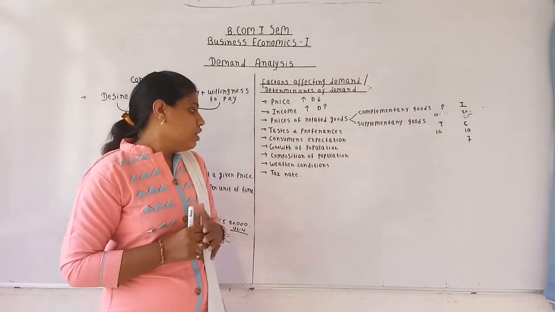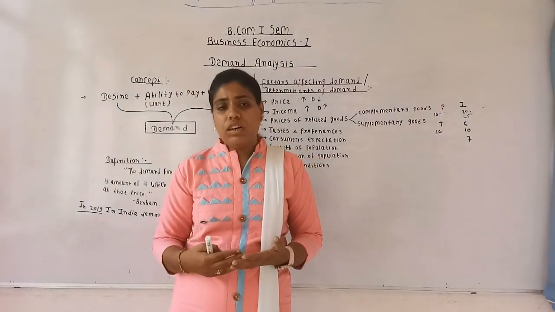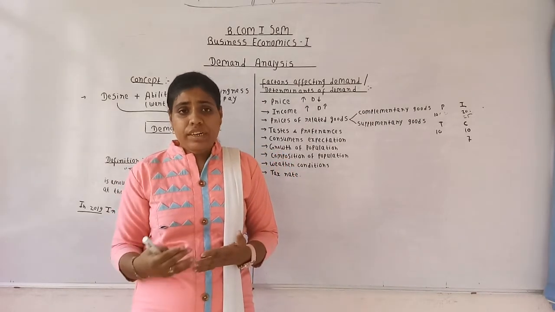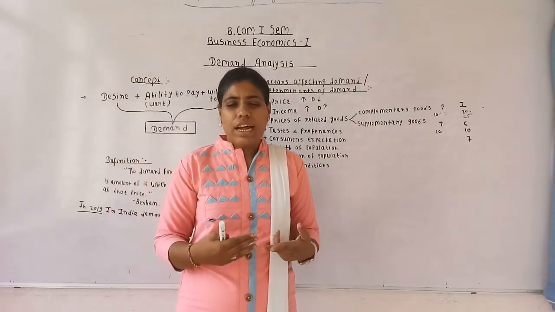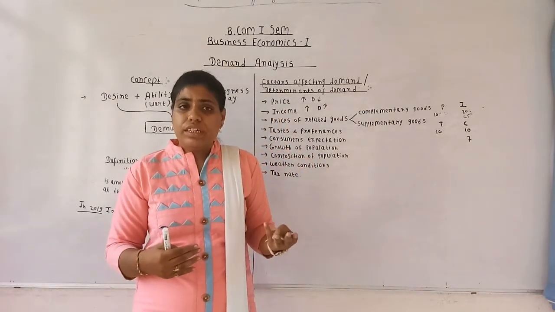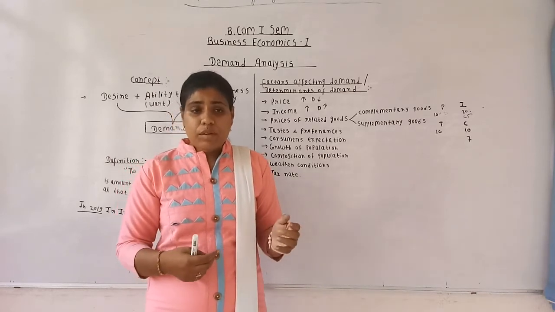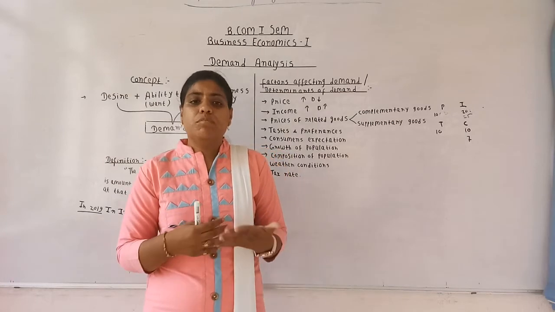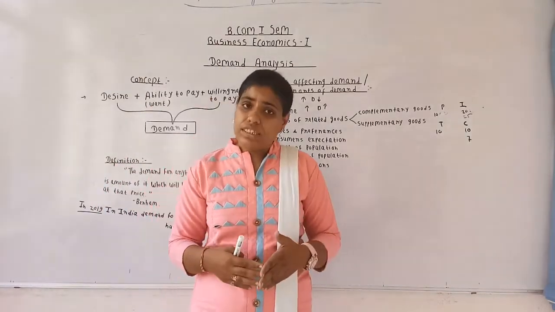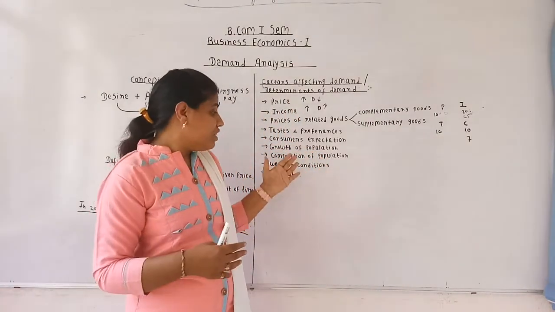Next one is weather condition. See, if you look at the market, at the time of summer the demand for t-shirts and clothes worn in the summer is high, and in the winter the demand for jerkins, sweaters, shawls, etc. is high, and in rainy season the demand for raincoats and umbrellas is high. So weather conditions also affect the demand. Demand for a particular product changes according to the weather conditions.